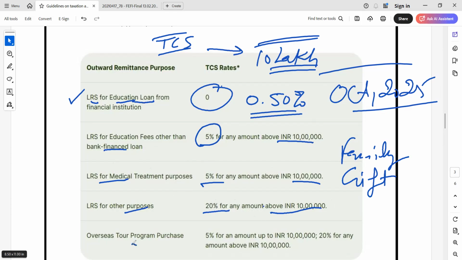So overseas tour program package purchase: 5% up to 10 lakh, and above 10 lakh, 20%.